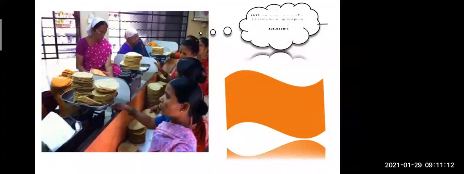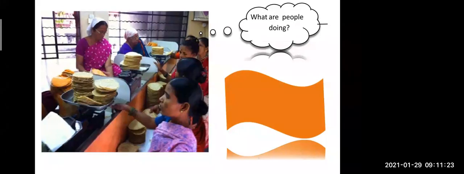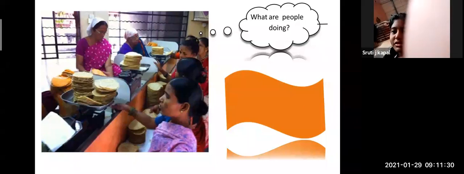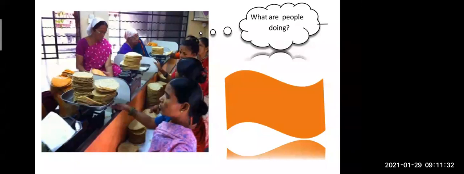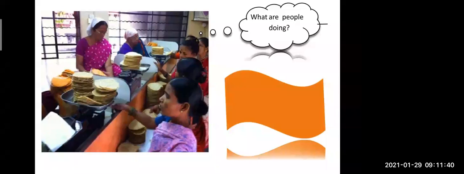Yes, what are the people doing over here? The women are making papad. Yes, this is not chapati beta, this is papad. Okay, now this is a small scale industry business, like pickle, to make pickle, मतलब अचार है ना, then papad. This is a small scale industry.